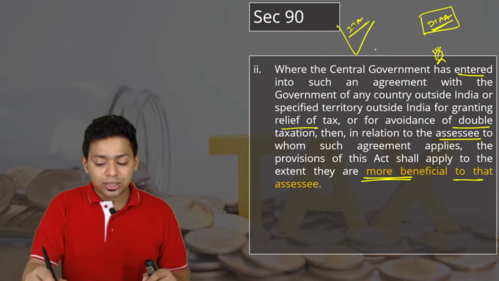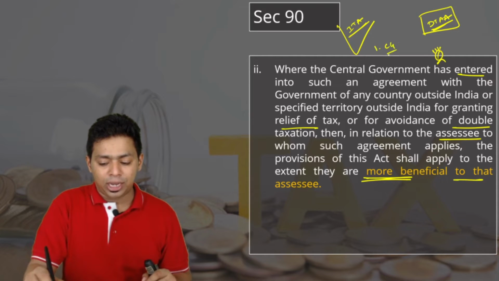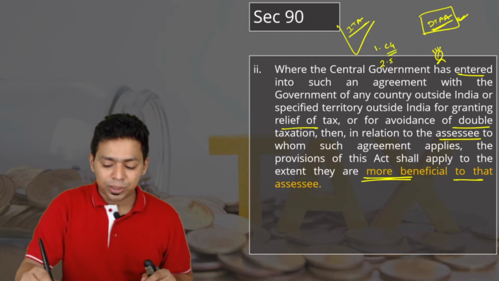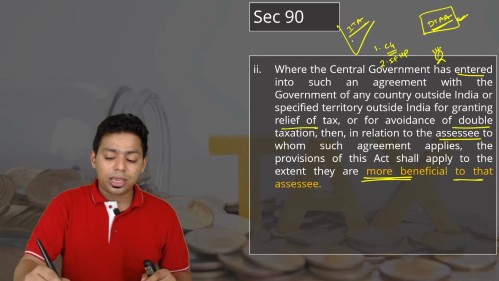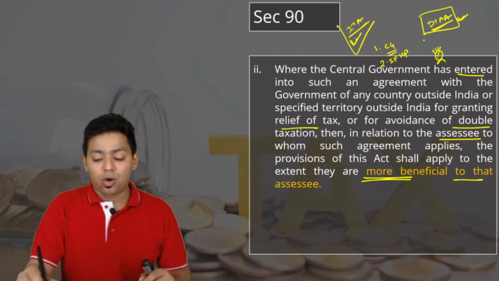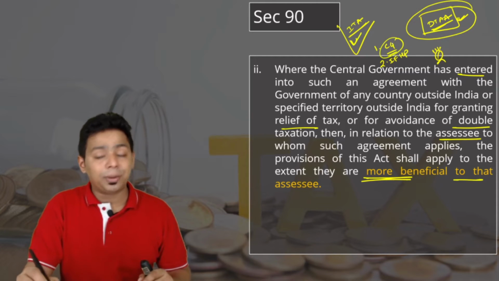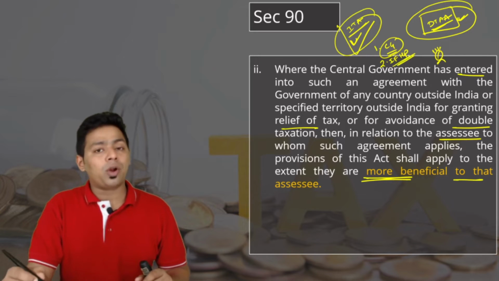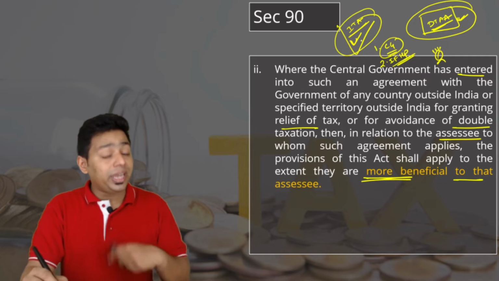Now, if for transaction 1, say for example capital gain, DTAA is more beneficial, but for IFHP, please understand, for IFHP, Indian income tax is more beneficial. Sir, can he do so? Can he opt for DTAA benefit for the capital gain transaction and income from house property as per Indian income tax?